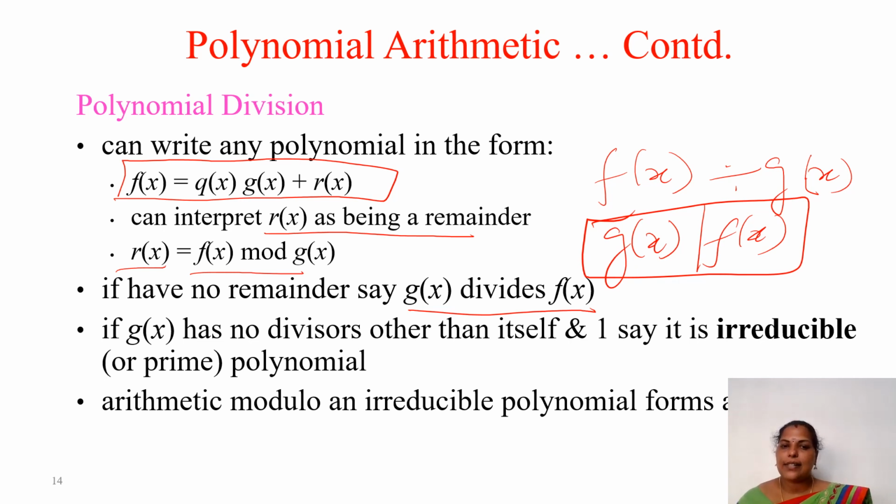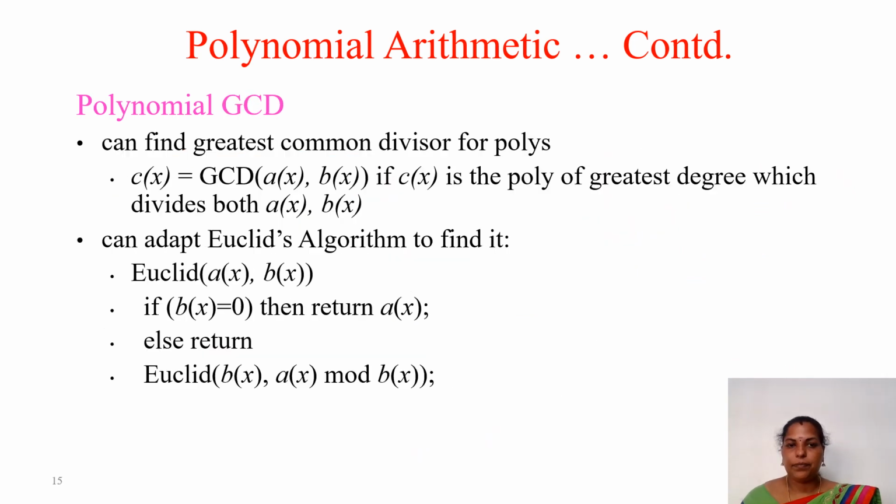And if g of x has no divisors other than itself and 1, then we call it an irreducible or prime polynomial. It is very, very important: irreducible or prime polynomial. Arithmetic modulo an irreducible polynomial forms a field. So this is about the polynomial addition.